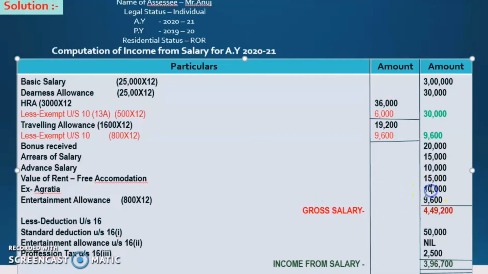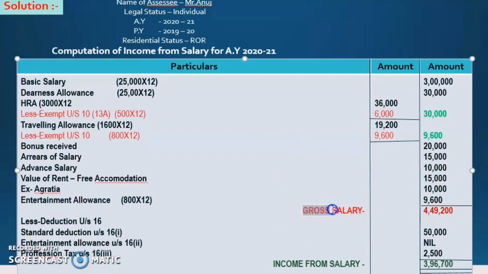Entertainment allowance. Next, what they gave in the outer column is 800 per month. So 800 per month into 12, that is 9,600 is our entertainment allowance. As it is, we have to adjust only those values for which exemption is given.